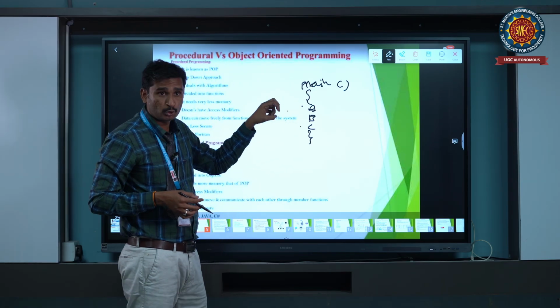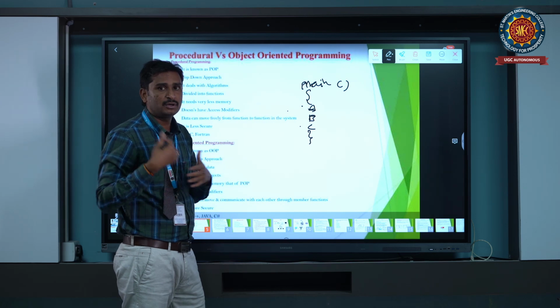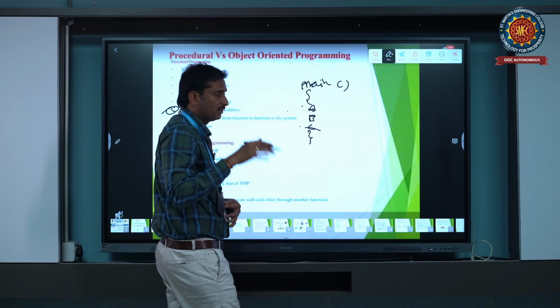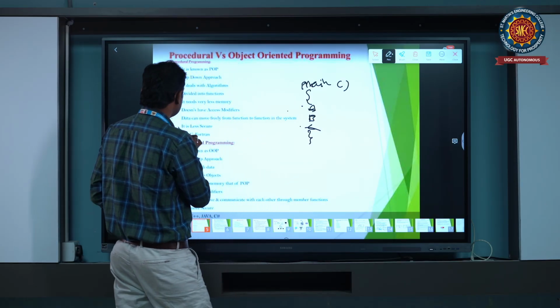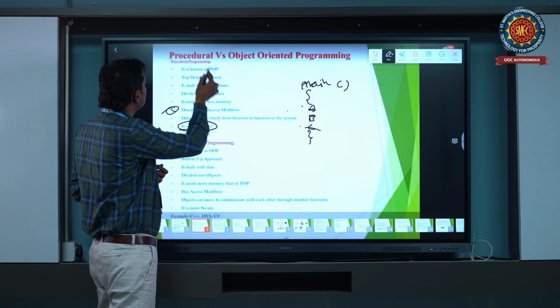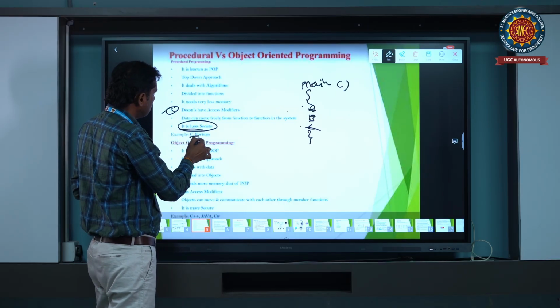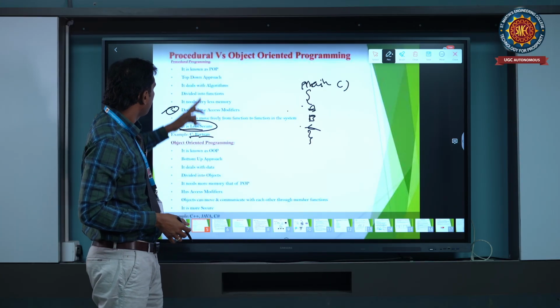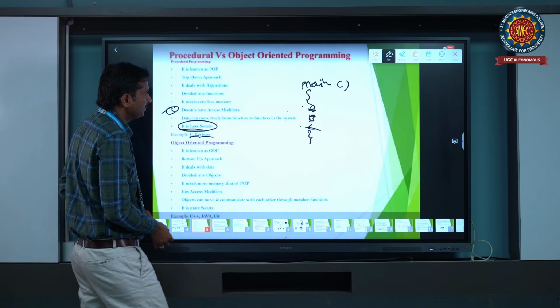Anyone can access this program, use it, and also modify it. It is easily modified by anyone else, so it is less secure. For example, procedural languages include C, Fortran, etc.